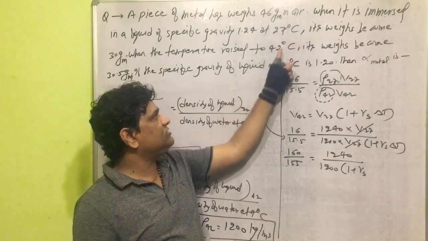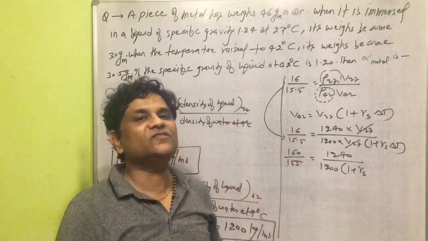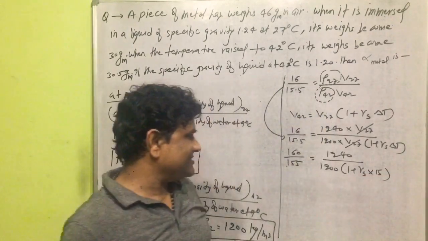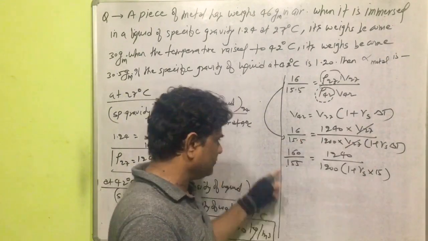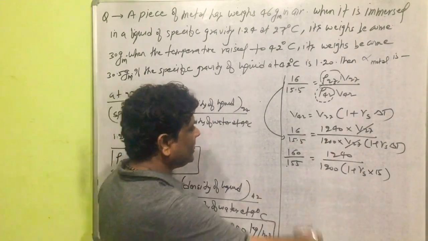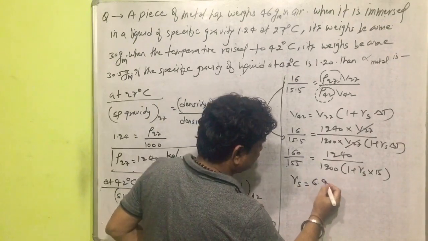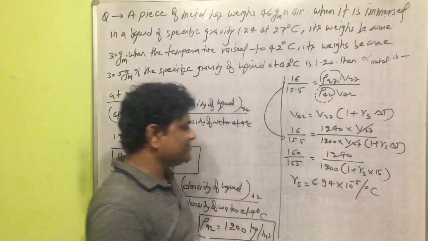Temperature changes from 27 to 42. So the change in temperature is 42 minus 27. Its value will be 15 degree Celsius. Now we can simplify this relation. After simplification, gamma solid will come 6.94 into 10 to the power minus 5 per degree Celsius.